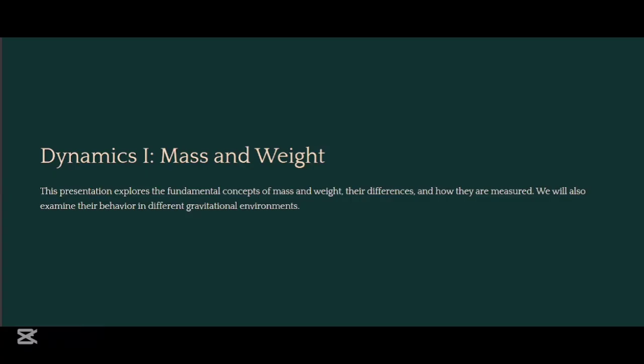Today we are going to be exploring the fundamental concepts of mass and weight, their differences, and how they are measured. We will also examine their behavior in different gravitational environments.